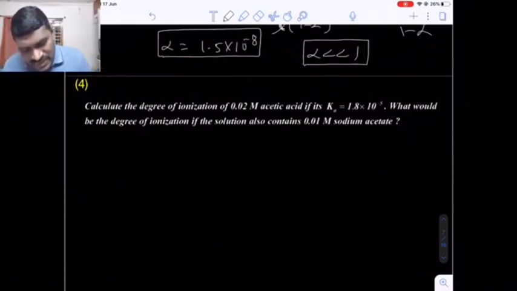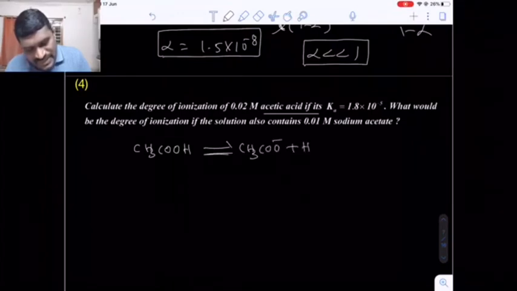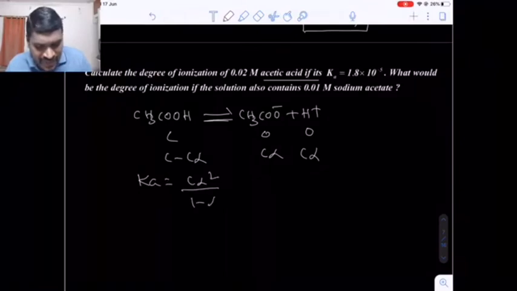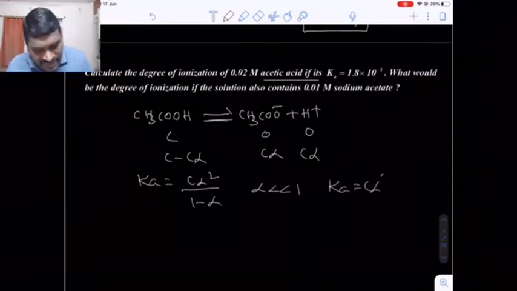Here in this question, acetic acid is given to you. Now how does acetic acid dissociate? As acetate ions and H plus ions. Are you getting my point? Now here C, 0, 0, C minus C alpha, here C alpha, here C alpha. Directly I am writing the formula: Ka is equal to C into alpha square by 1 minus alpha. Alpha is too small compared to 1, so Ka is equal to C into alpha square.